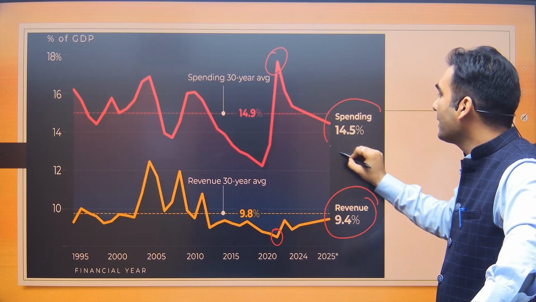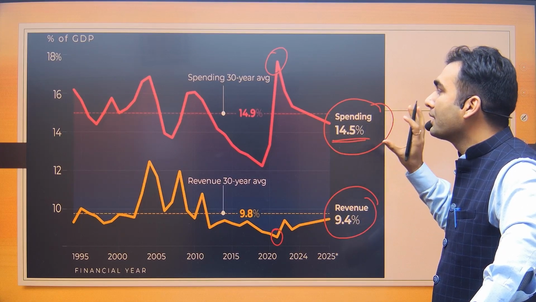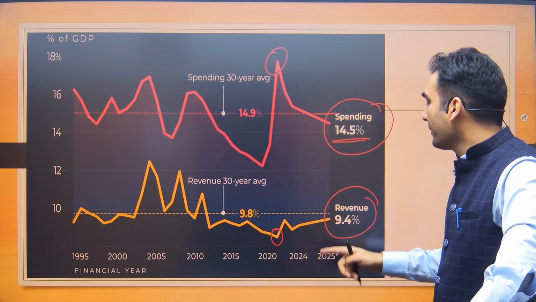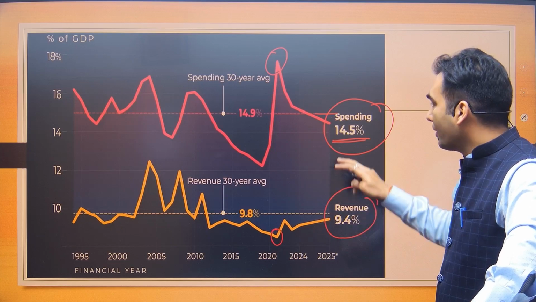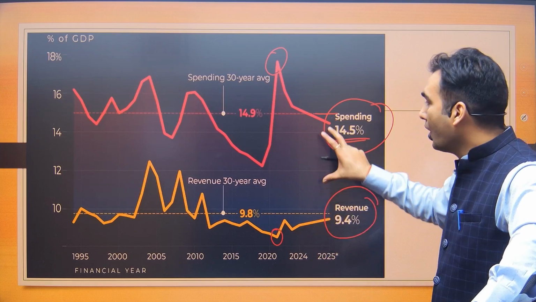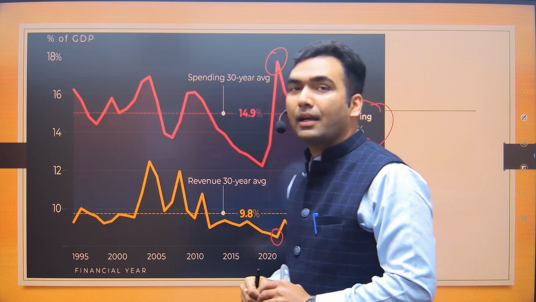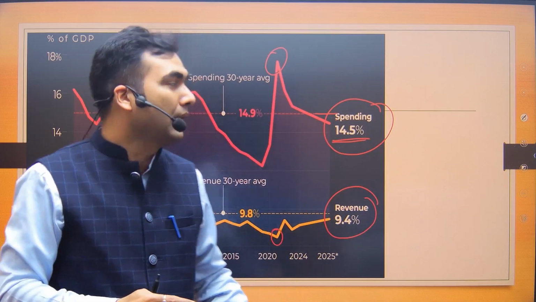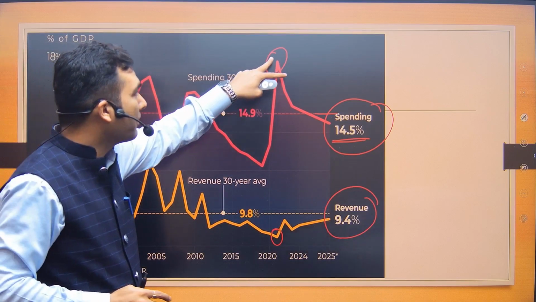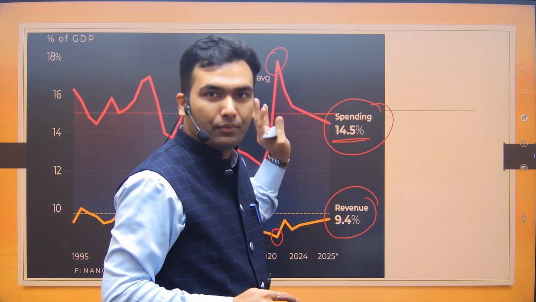Okay, so the spending. This number you need to memorize. The spending of the government is 14.5% of the GDP. So spending is also less than the 30-year average, and revenue is also less. The gap is the fiscal deficit, which is narrowing. Over a long period of time, there is no consistent trend that, as a percentage of GDP, either spending or revenue is increasing. The trend is only from 2020 onwards. So questions come on trends, you got to be careful.